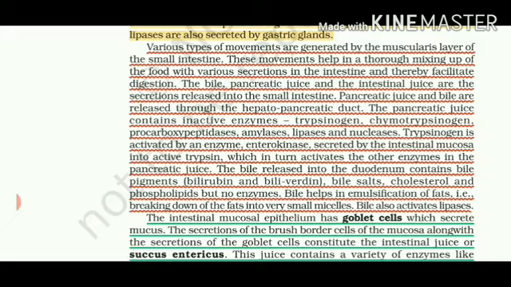Now, what are the functions of bile? Does bile contain any enzyme? Answer is no. Bile does not contain any enzyme, but it has a few pigments, salts, cholesterol, and phospholipids. Two kinds of pigments present in the bile play a very important role, number one is called bilirubin and number two is biliverdin. Bilirubin provides yellow color to the urine. The urine is yellow in color because of bilirubin.